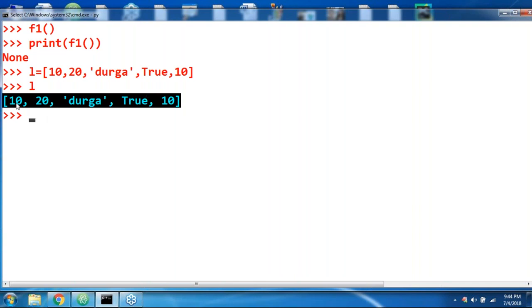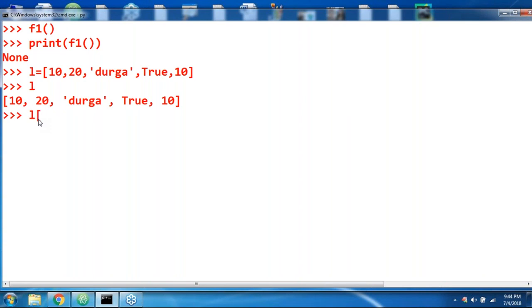Now, sir, what is the value? How can you get this value, sir? L of 0, by using index you can get 10. Next, L of 1, do you know, 20 by default we are going to get.